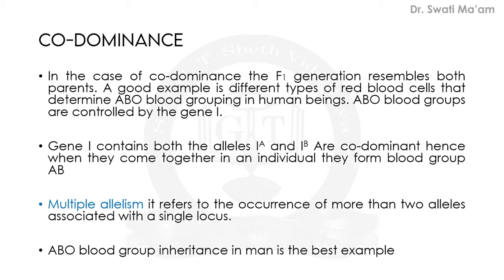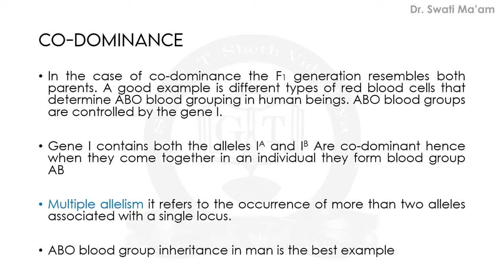Up till now, we have seen that one gene is dominant and one gene is recessive. In incomplete dominance, we saw a combined effect, like red flower and white flower giving a pink colored flower in the F1 generation. But here the concept is a little changed. Here both the alleles co-dominate.